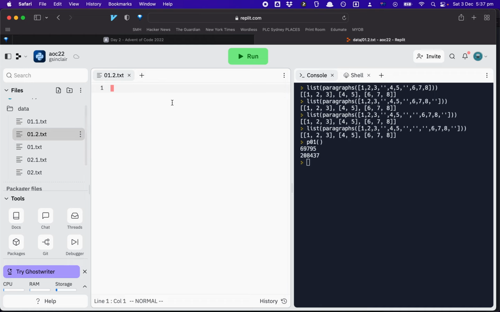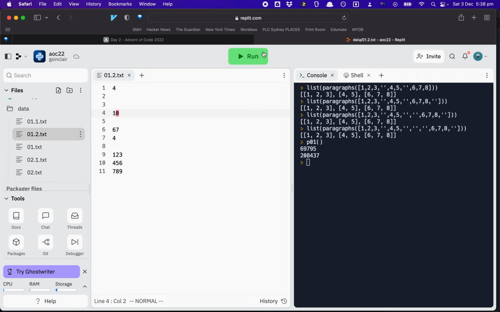01.2.text, right? And here I'm going to put extra paragraphs in, even though that wouldn't happen in the real data, and I'll keep that one as the last paragraph, so that needs to be caught as the maximum, and I'll just put one more paragraph in, right, because we need to get the top 3 values. Okay, so